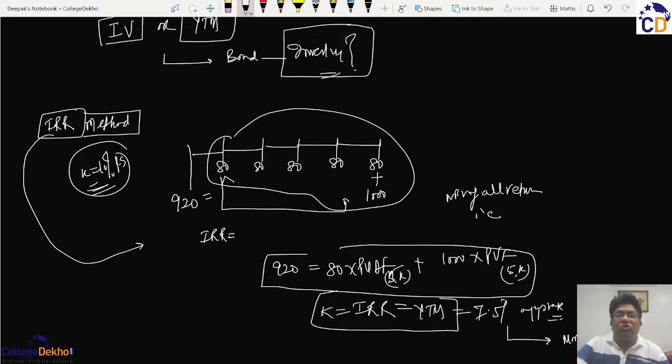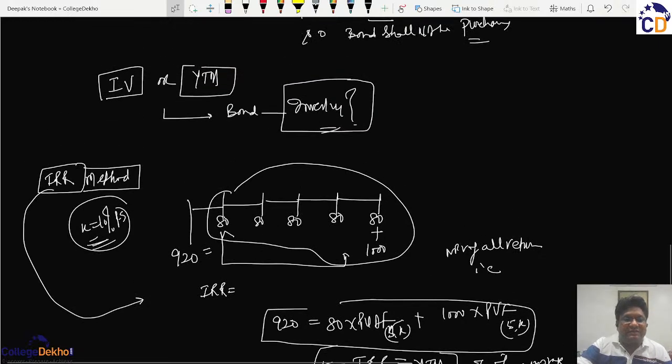And so either way, we can decide whether the bond should be purchased or not, whether it is through the calculation of intrinsic value, or through the calculation of the YTM, or the YTM calculated by the IRR method. Otherwise it is the choice of the investor. And in this way, we can decide whether a particular bond is worth investing in or not.